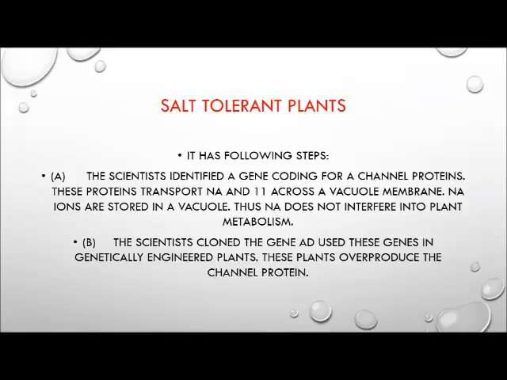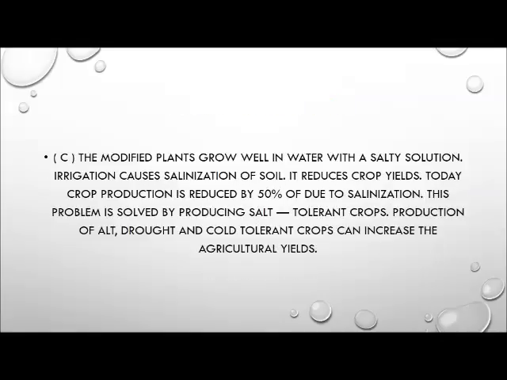First, the scientists identified a gene coding for a channel protein. These proteins transport sodium ions across a vacuole membrane. Sodium ions are stored in a vacuole. Thus, sodium does not interfere with plant metabolism. Second, the scientists cloned the gene and used these genes in genetically engineered plants. These plants overproduce the channel protein. Third, the modified plants grow well in water with a salty solution.